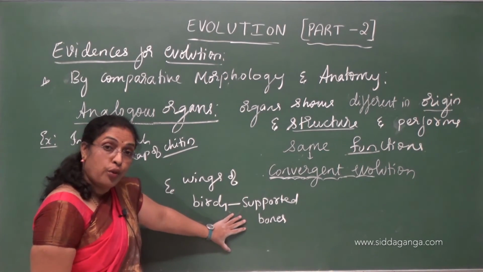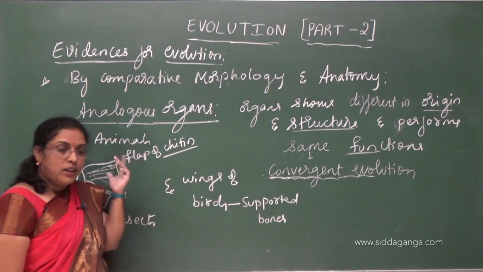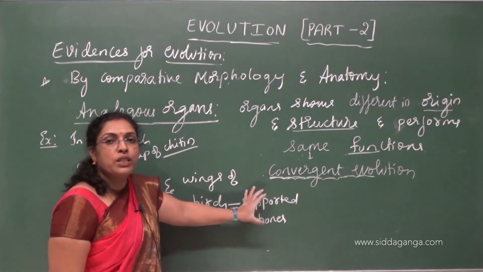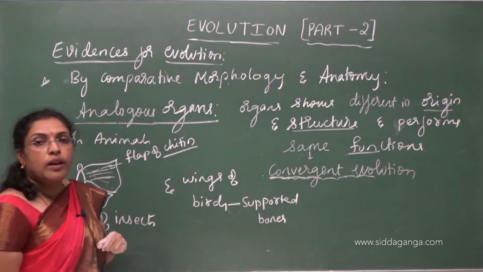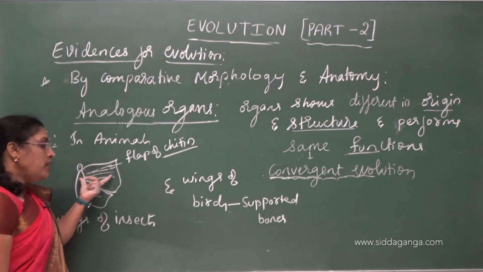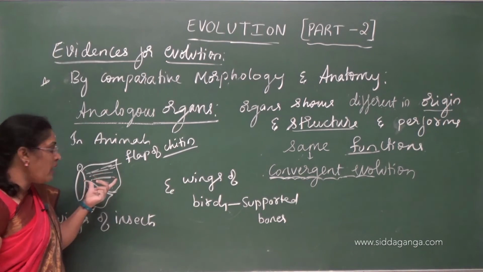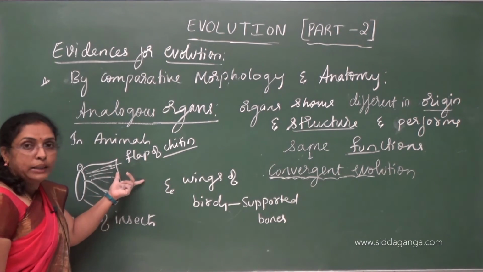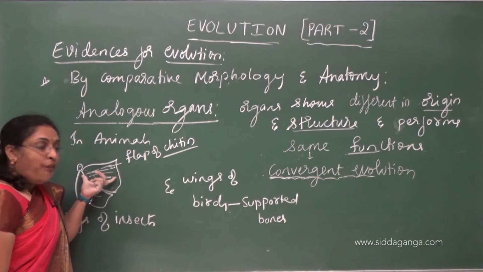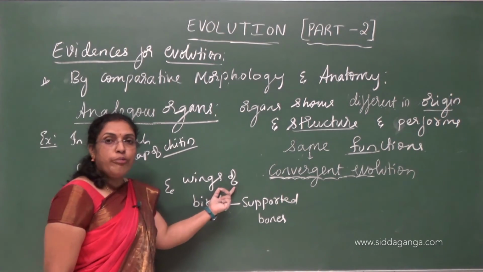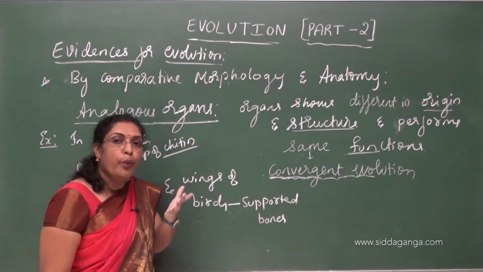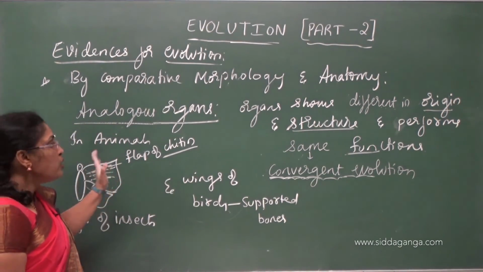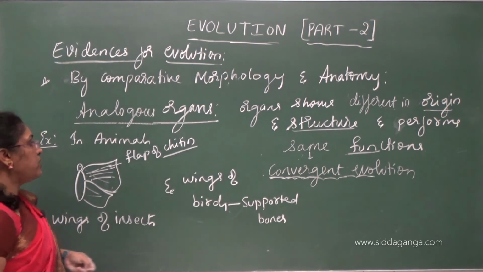They are modified forelimbs. The origin is different, but here these wings help in flying, and here also the wings help in flying. Examples for analogous organs. Understood? In the insects' wings, they are made up of chitin, a thin flap of chitin that helps in flying. So origin is different in both. Here the wings of birds are modified forelimbs which are supported by bone. So here also the wings help in flying. So this shows analogous organs.